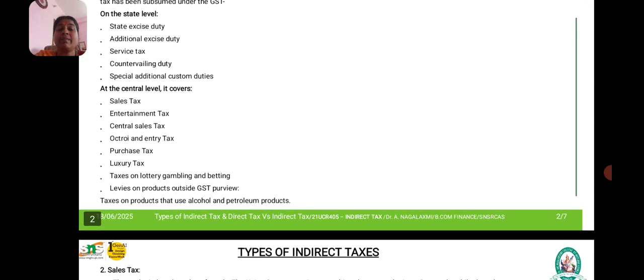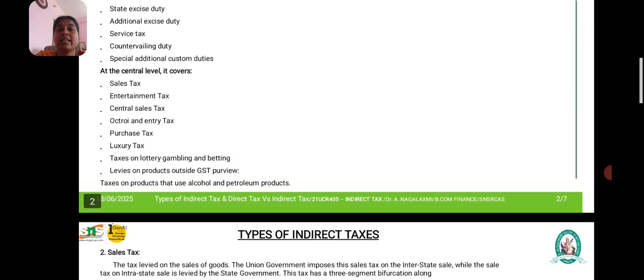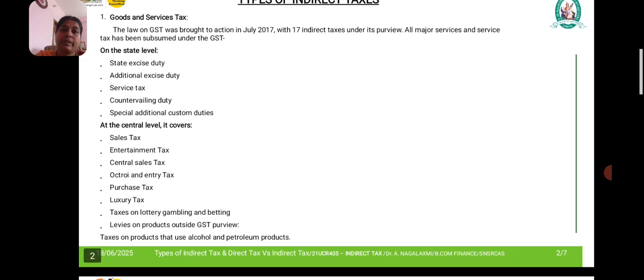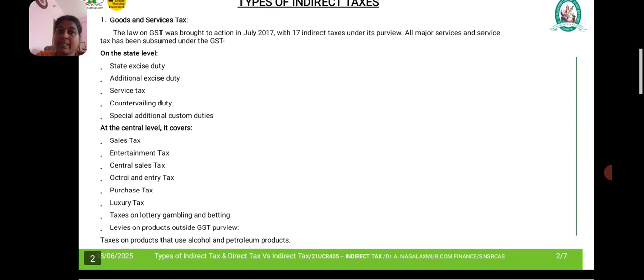At the central level, it covers sales tax, entertainment tax, central sales tax, octroi and entry tax, purchase tax, luxury tax, taxes on lottery, gaming and betting, and levies on products outside GST purview. That is, taxes on products that use alcohol and petroleum products. This is what about GST.